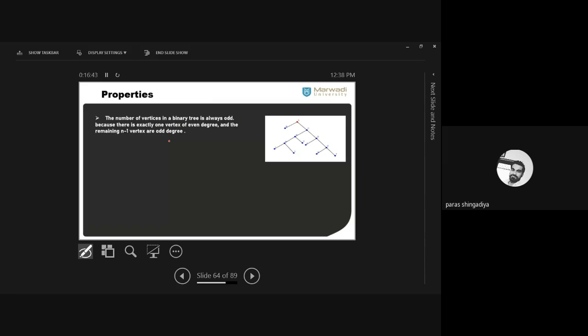Clear? So that result gives the idea that we can create a binary tree when the number of vertices is odd. Clear? The number of vertices should be odd, meaning we can create a binary tree by taking 7 vertices. We can create a binary tree using 9, 11, 13 vertices and so on. But we cannot create a binary tree using 6 vertices, 8 vertices and so on.